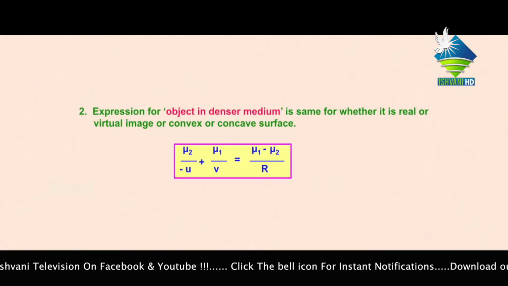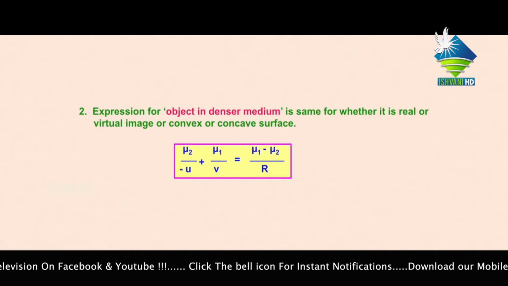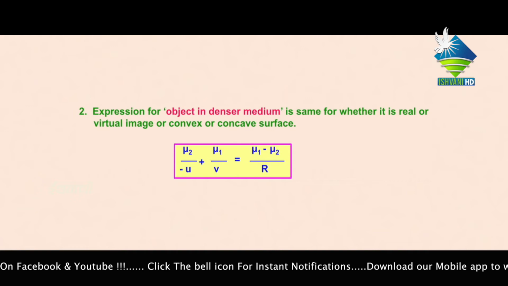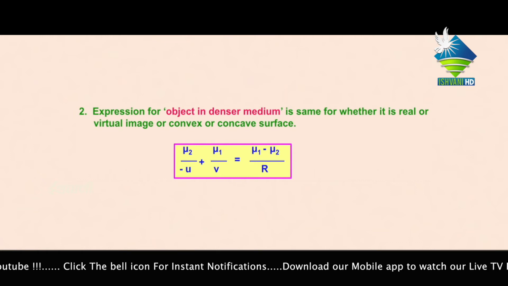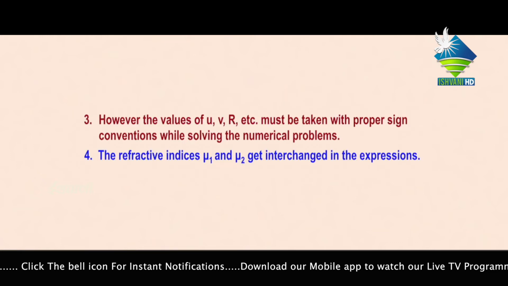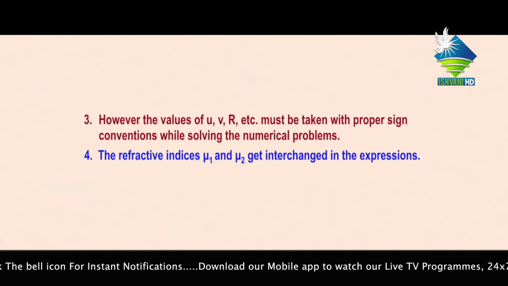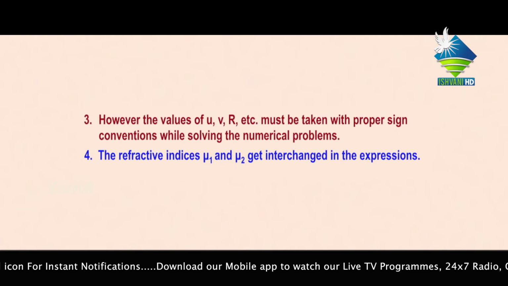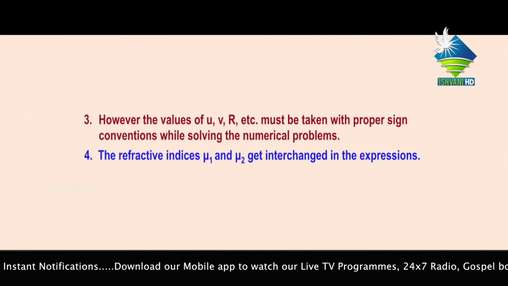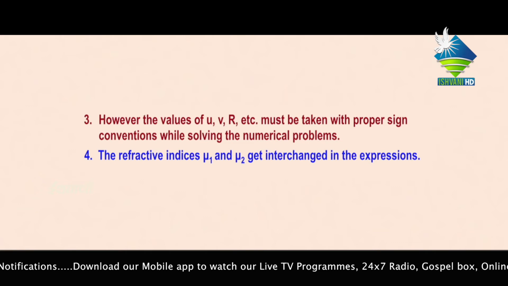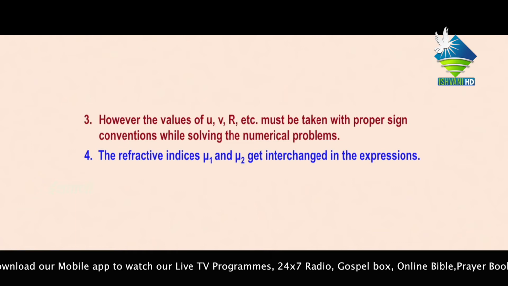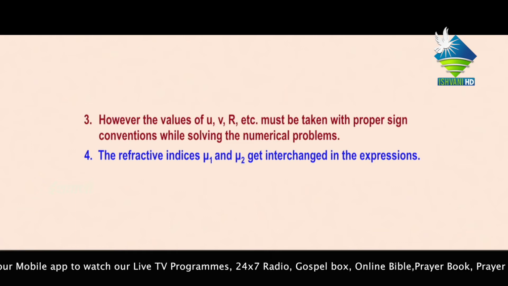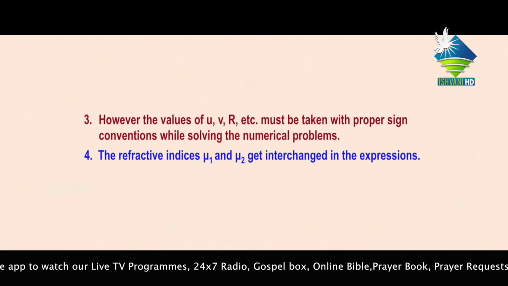Second, the expression for object in denser medium is the same whether it is real or virtual, or concave or convex. Third, however, the values of U, V and capital R, etc. must be taken with proper sign conventions while solving numerical problems. The refractive indices mu1 and mu2 get interchanged in the expressions.